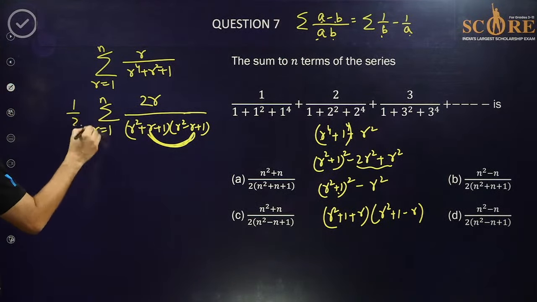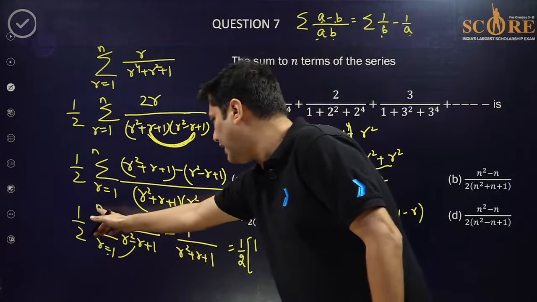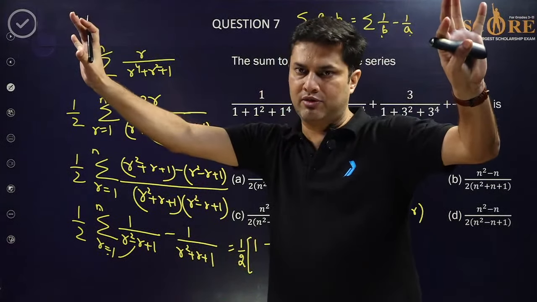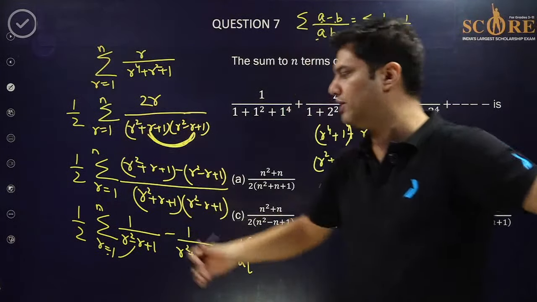Now this becomes the telescopic series. Now you put the smallest value and the largest value of r. So 1 by 2 times, if you put 1 here, the answer is 1 minus, and n you will put here, because the first and the last term will remain, everything else will cancel out.